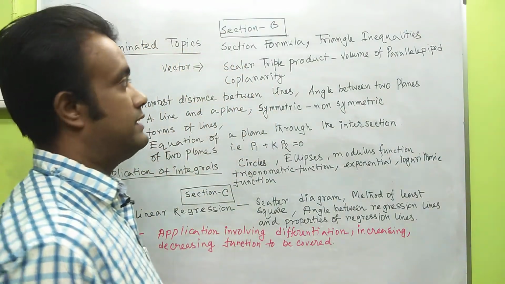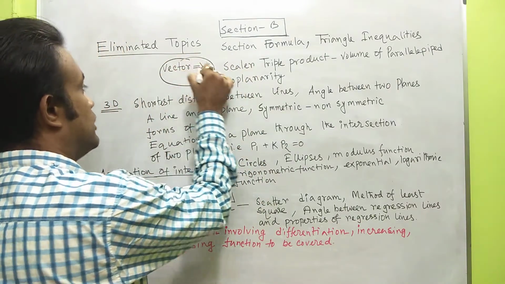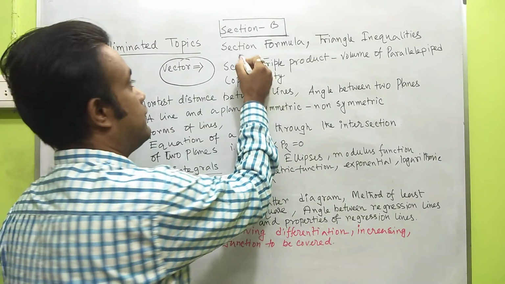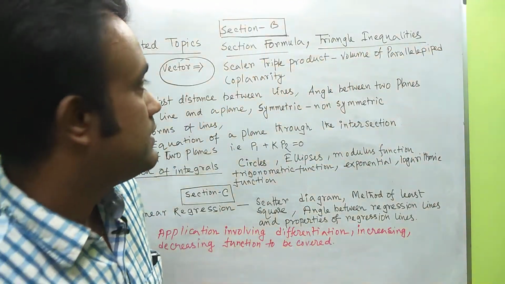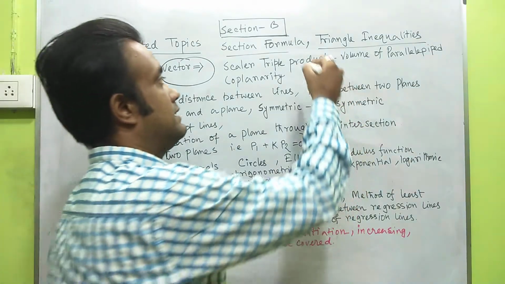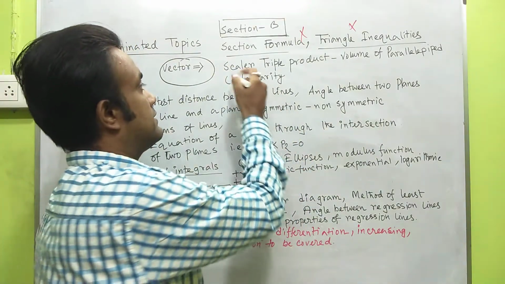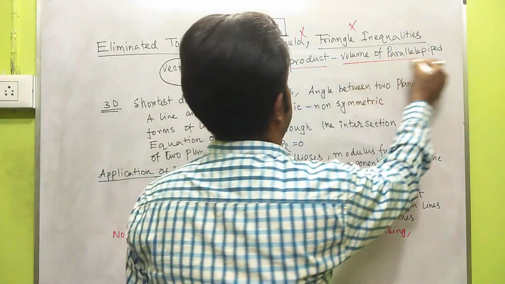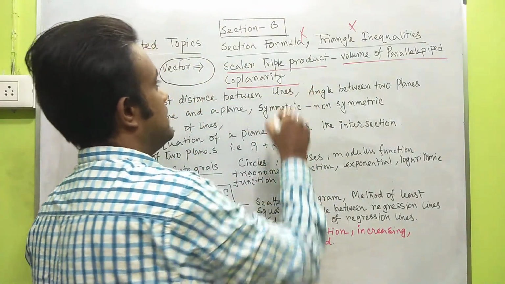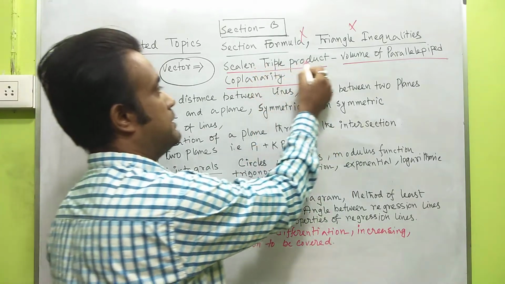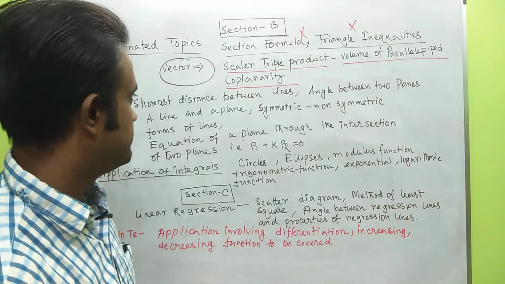First, let's see the section formula from the vector portion. From the vector portion, section formulas and triangle inequalities are eliminated. Then scalar triple product, volume of parallelepiped and also coplanarity. In the next chapter, scalar triple product, volume of parallelepiped and coplanarity are also removed.